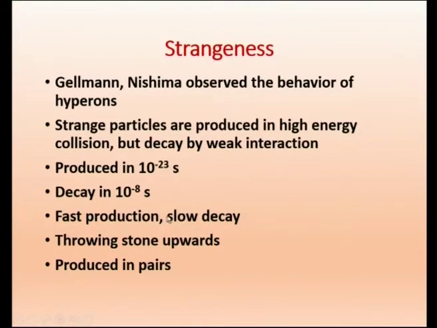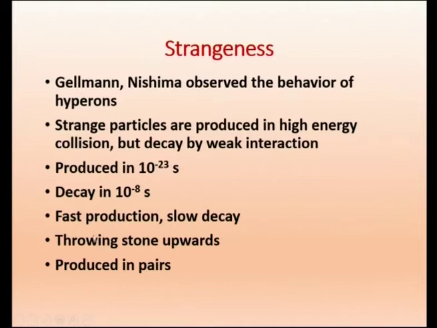A normal particle produced in 10 power minus 23 will also decay in 10 power minus 23, so that will be normal behavior. Now here it is produced in a short time and decays in a longer time. So it is called fast production, slow decay. These are the characteristics of strange particles.